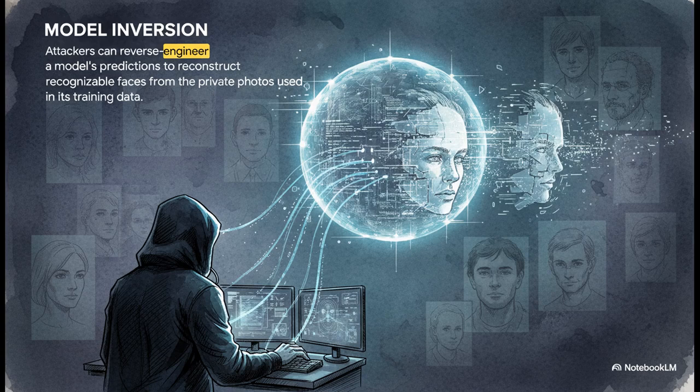And this is one of the most chilling examples out there. It's a technique called model inversion. And honestly, it sounds like something straight out of a sci-fi movie. An attacker can essentially play the AI in reverse, using its public predictions to literally reconstruct the private, sensitive faces it was trained on. It's like pulling a photo right out of the AI's memory.